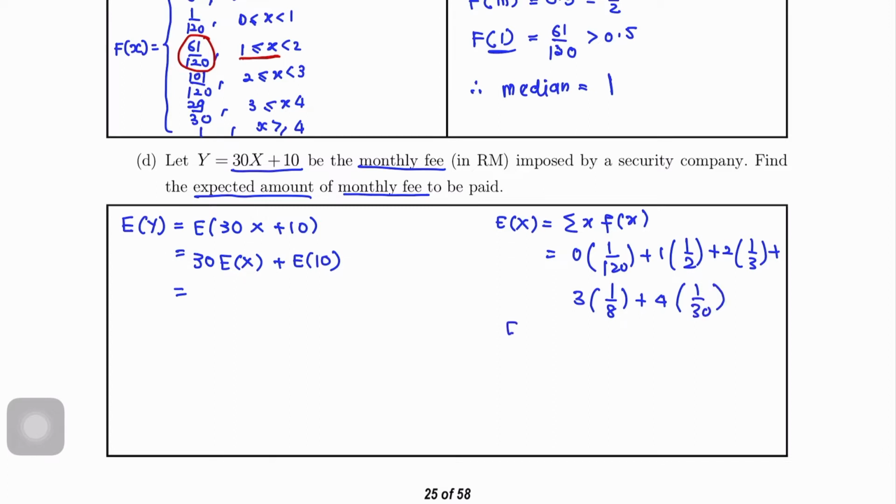Then we'll get EX equals to 67 over 40. Okay, so this EX kita akan masukkan dalam this one. So dia akan jadi 30 times 67 over 40 plus E10. So here hati-hati, E10 equals to 10. Okay, the properties. So we'll get EY equals to 241 over 4.